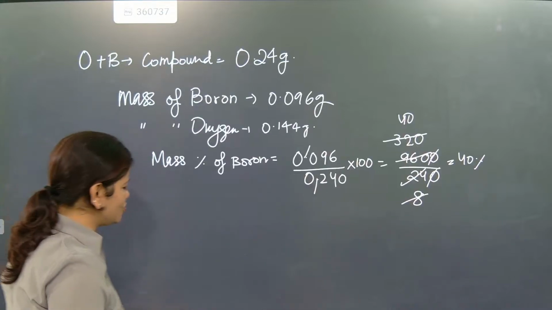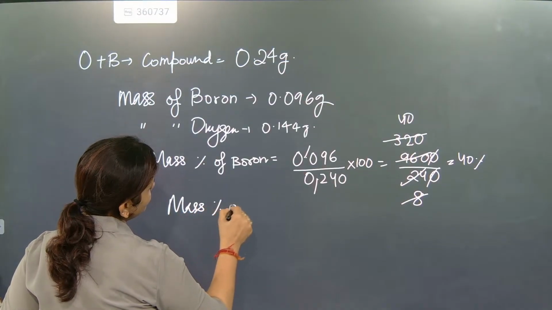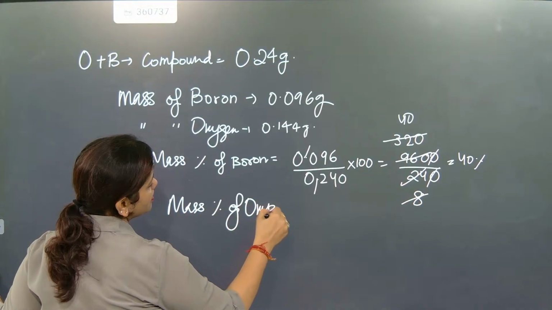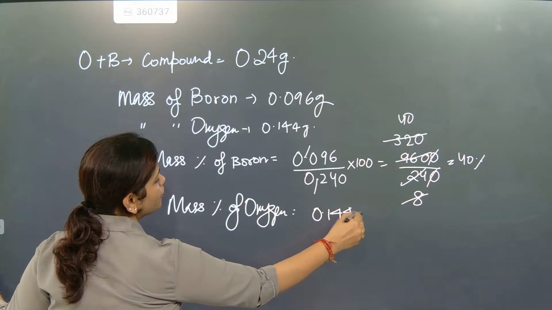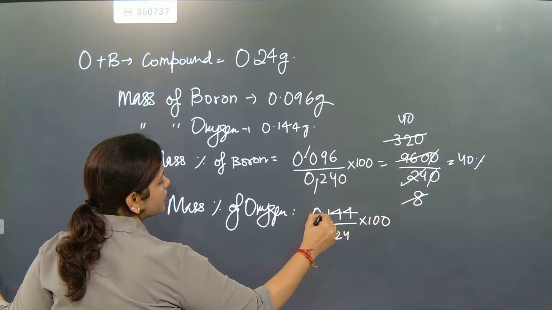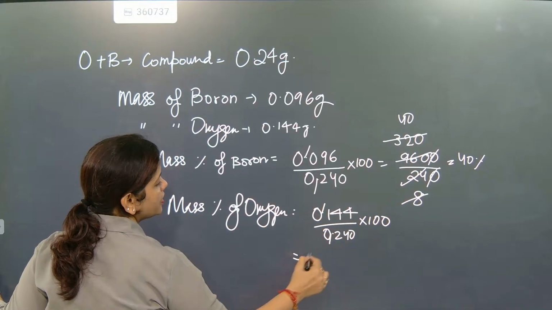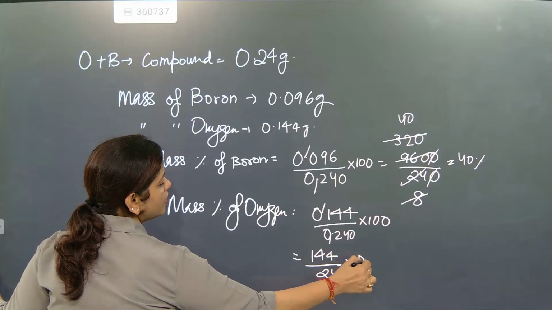But we have to show that now. So mass percentage of oxygen. What is the amount of oxygen? 0.144 divided by 0.24 into 100. Cut 0 is coming. So 144 by 240 into 100 is coming.